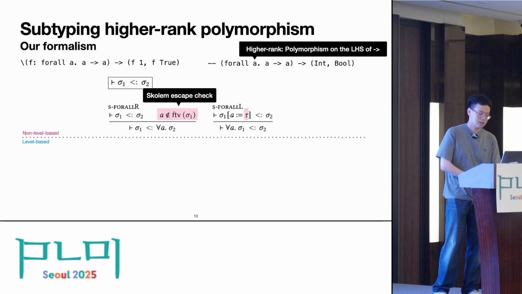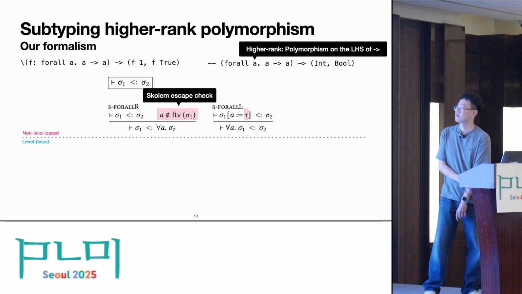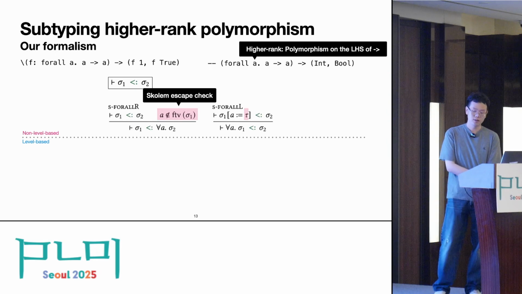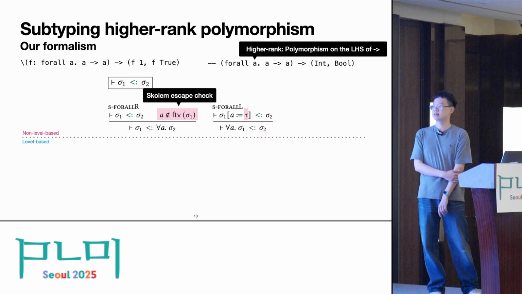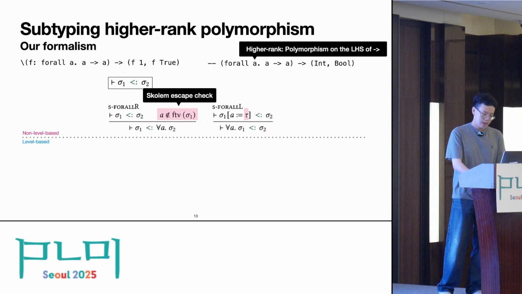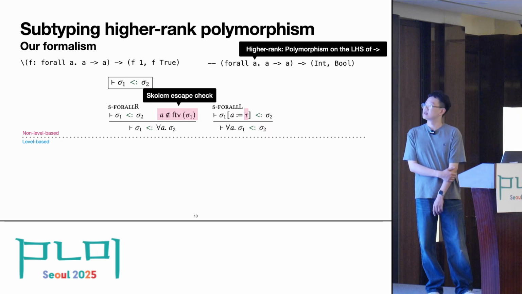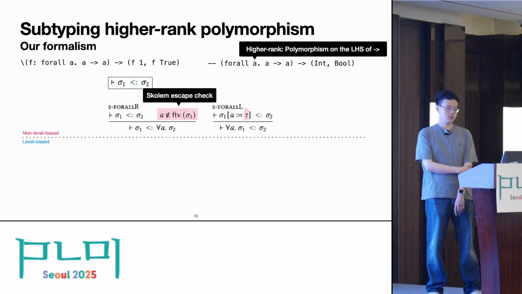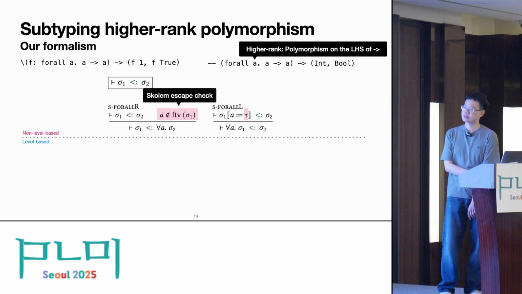To type check such a program, we need this kind of subtyping or subsumption relation, which says that the type sigma 1 is more general than the type sigma 2. The most important rules in the subtyping relation are these two rules, which compare polymorphic types.